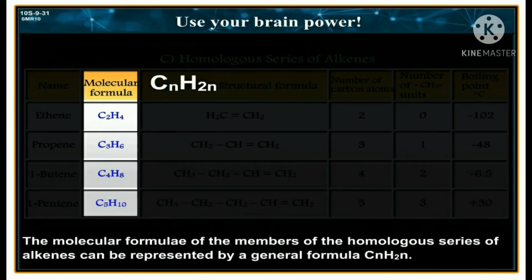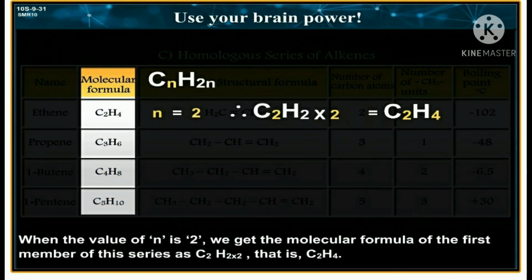The molecular formulae of the members of the homologous series of alkenes can be represented by a general formula CnH2n. When the value of n is 2, we get the molecular formula of the first member of this series as C2H2 into 2, that is C2H4.